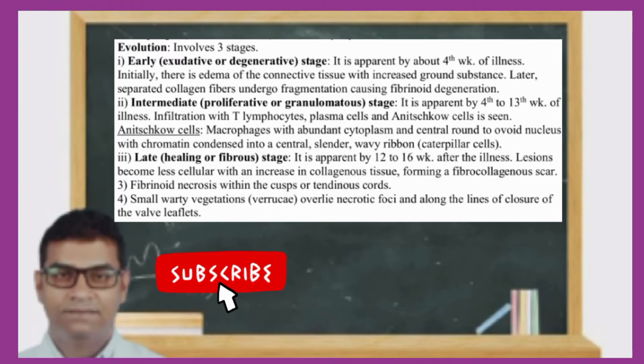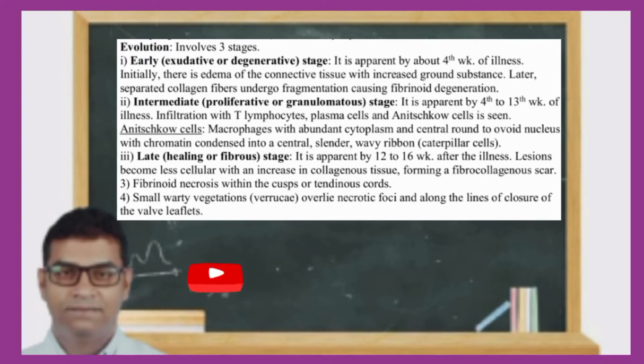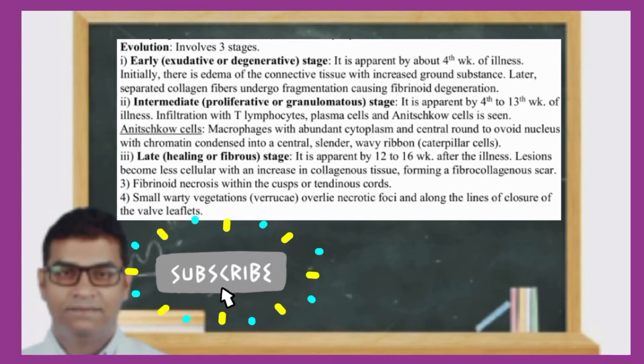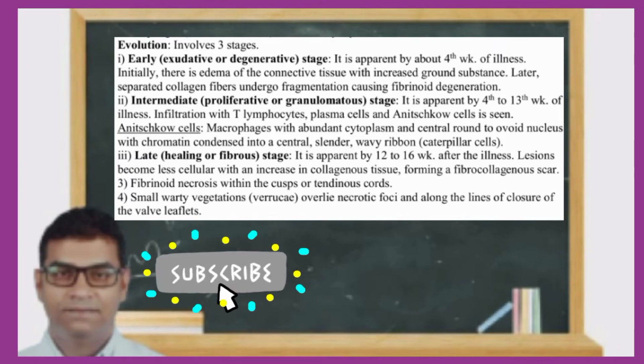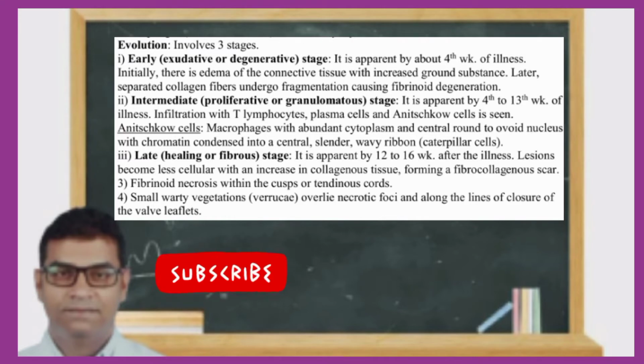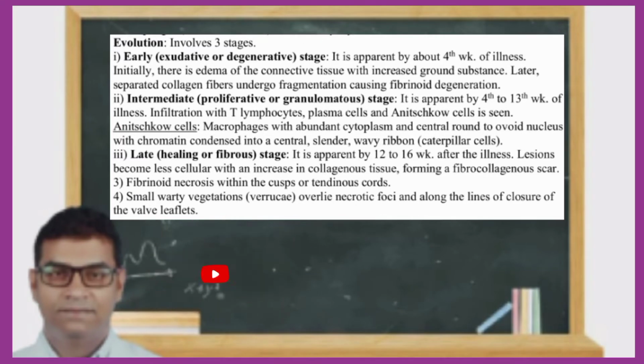Late stage. It is apparent by 12 to 16 weeks after the illness. Lesions become less cellular with an increase in the collagenous tissue, forming a fibrocollagenous scar. Fibrinoid necrosis within the cusps or tendinous cords is seen. Small warty vegetations called verrucae overlie the necrotic foci and lie along the lines of closure of the valve leaflets.